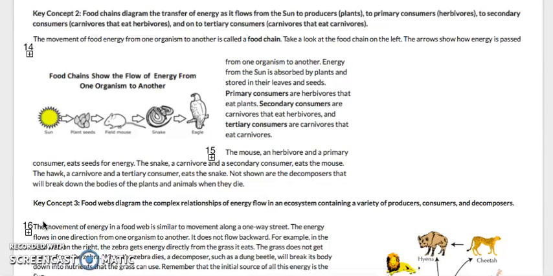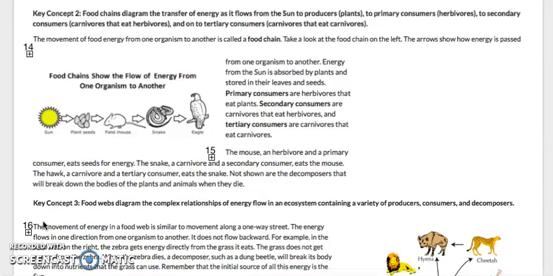Take a look at the food chain on the left. The arrows show how energy is passed from one organism to another. Energy from the sun is absorbed by the plants and stored in their leaves and seeds. Remember, they make their energy from photosynthesis. The primary consumer, which is that little mouse, are herbivores that eat plants. Secondary consumers are the carnivores that eat herbivores, that is the snake. And the tertiary consumers are the carnivores that eat the carnivores.